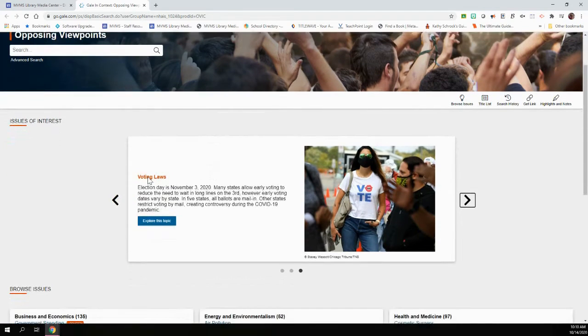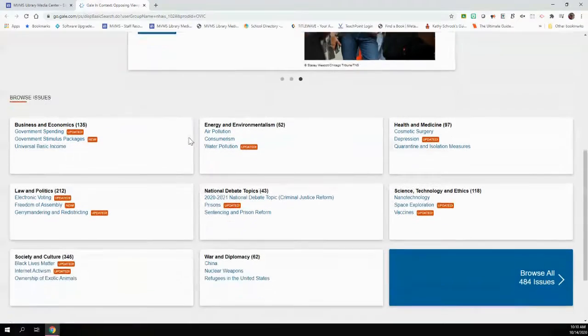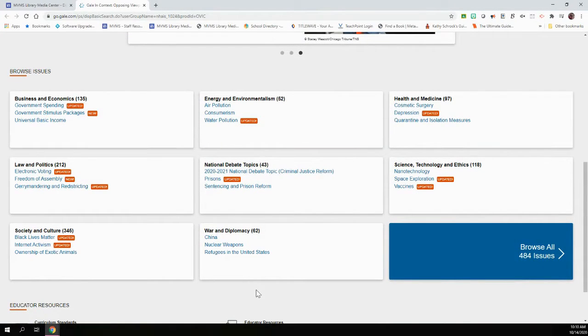Now, you can also browse issues just by scrolling down. Okay, you'll see that it's separated into different topics, big ideas, if you will. And then you could also go to the browsing all 484 issues. Just for the sake of this example, I'm going to go to ownership of exotic animals.